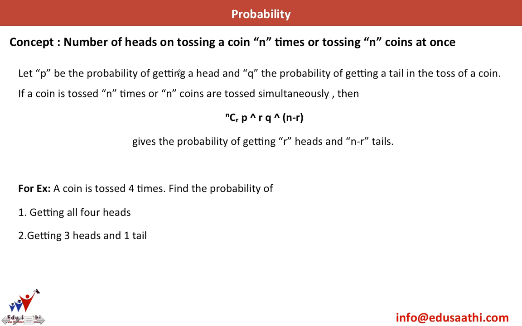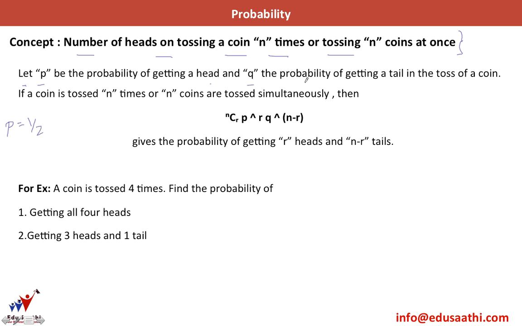This is the last concept for probability. The number of heads on tossing a coin n times or tossing n coins at once. Both of them mean the same thing. Now listen to this very carefully because this is definitely asked in the exam. Let P be the probability of getting a head. So I know that P here is 1 by 2.